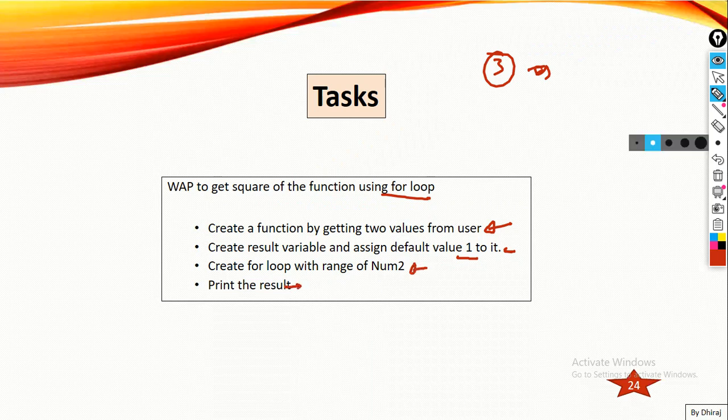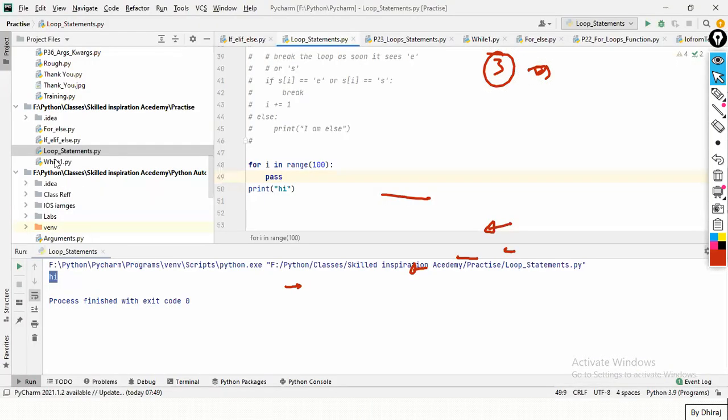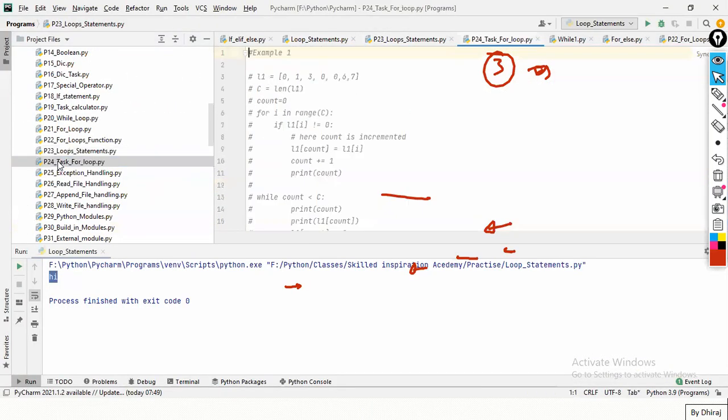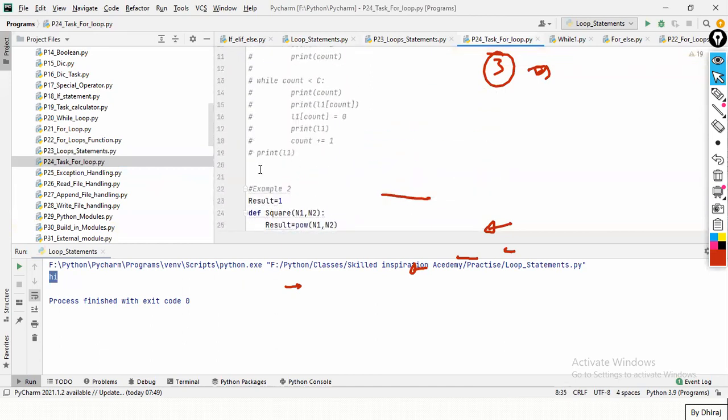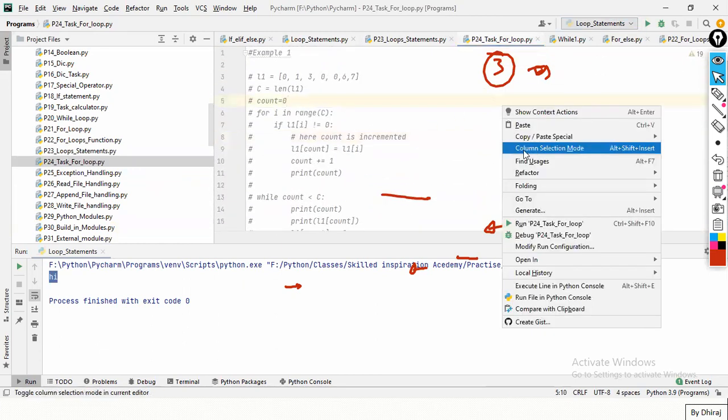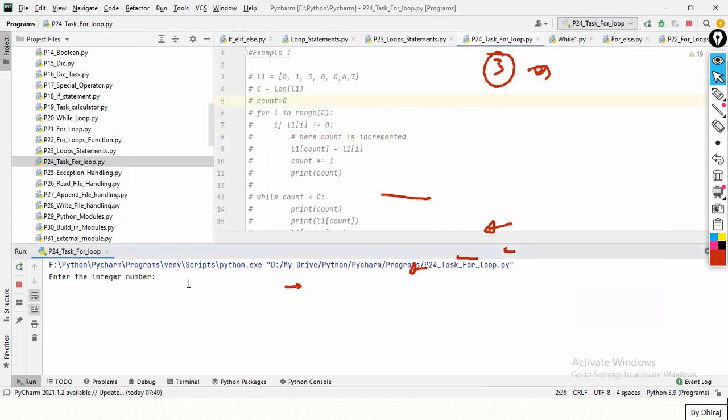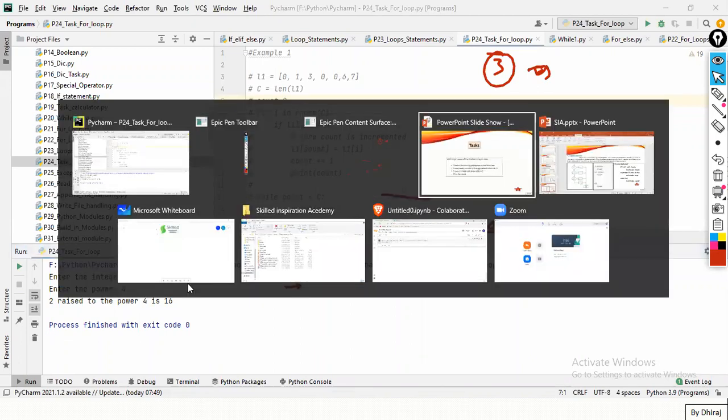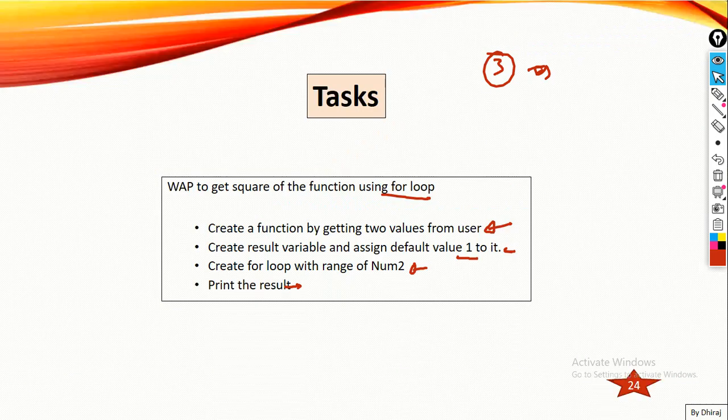I think I have the program. Let me run. Enter the integer. I'll just put 2. Enter the power. I'll just put 4. Okay, 2 to the power 4 is 16. So guys, you have to use functions. Follow these steps, which are written over here: create a function, create a for loop and all, and let me know if there are any issues. Clear with this task?